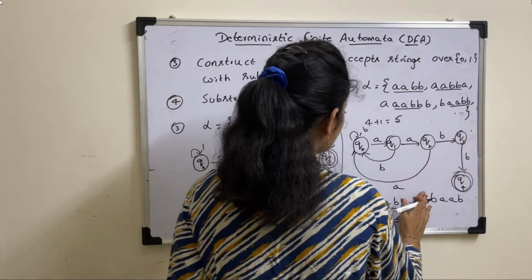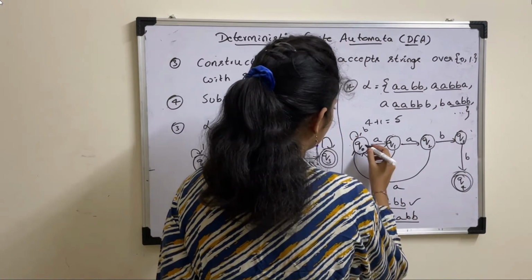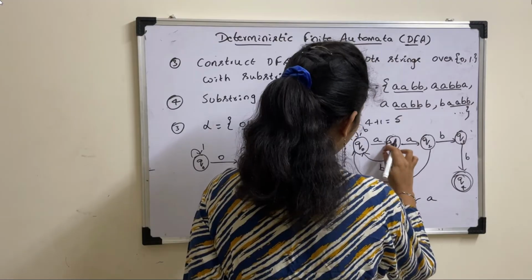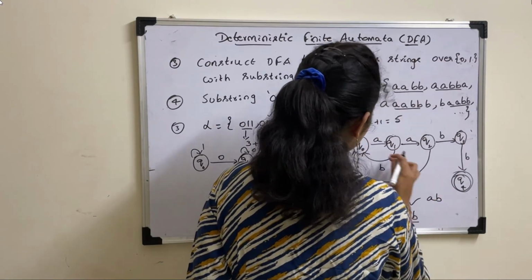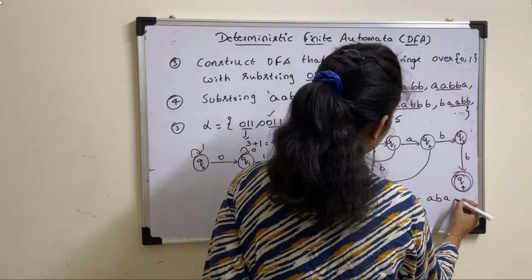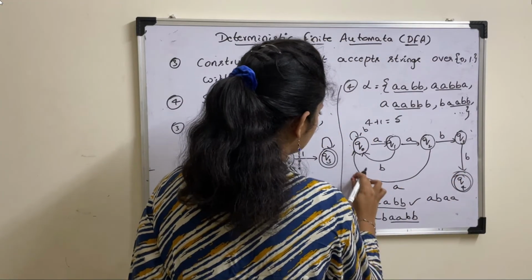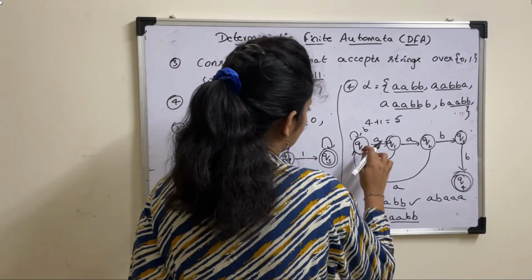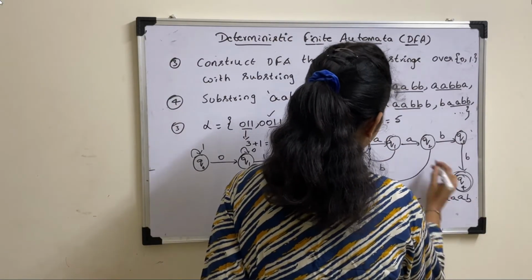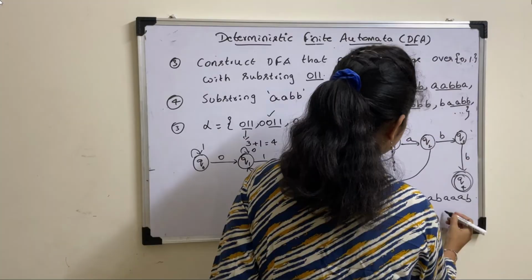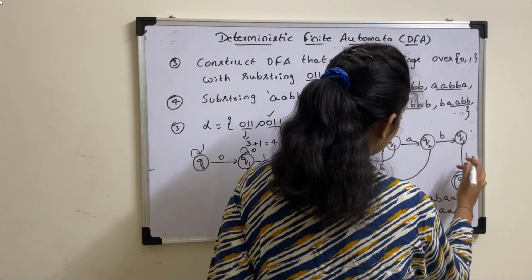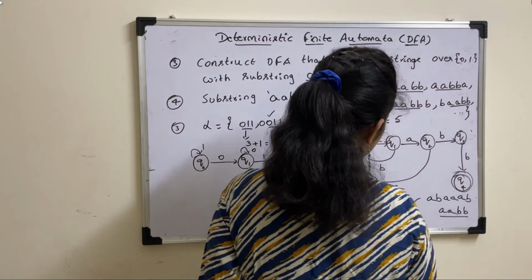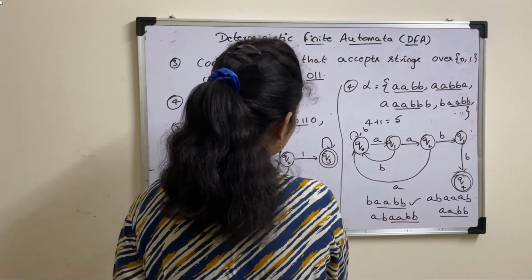Suppose A, B, A, then A, then B, A, A, B, B. So we got the substring AABB.